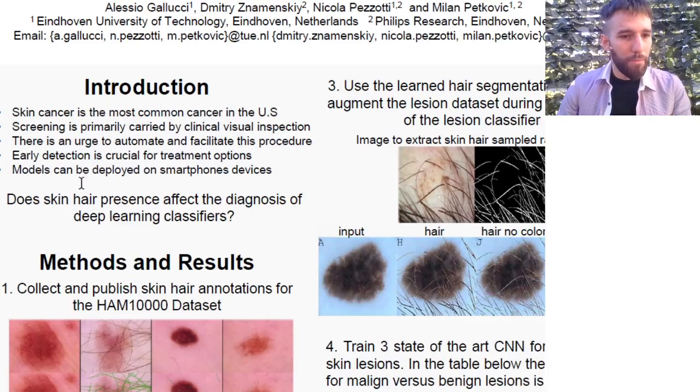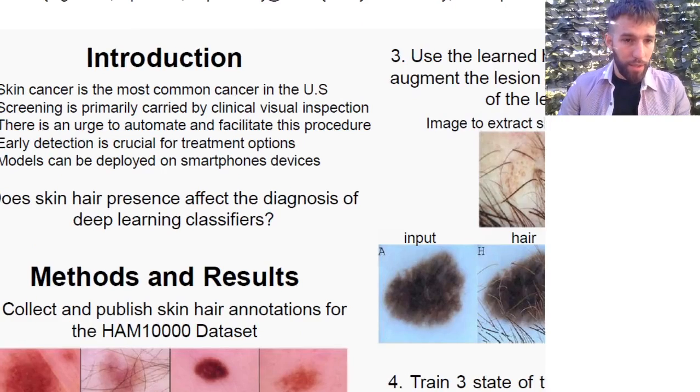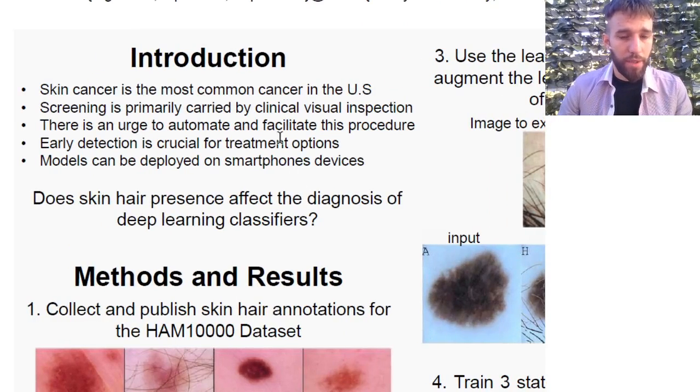Why this work? Because skin cancer is one of the most common cancers in the USA. The number of people going to the dermatologist is increasing year by year, and there is a need for automating and facilitating the screening procedure, for example, acquiring pictures and images at home with a smartphone device. So in this setting, it's important to understand whether the presence of the hair affects the deep learning classifier, and therefore whether it's important to shave or not before taking the picture.